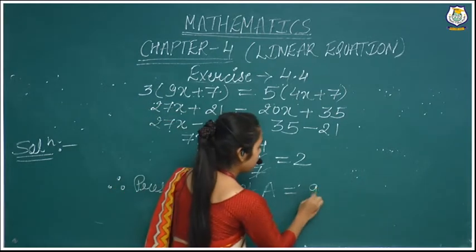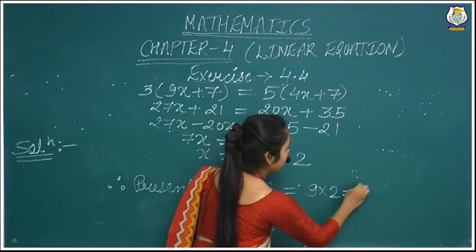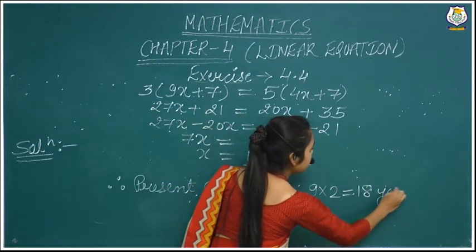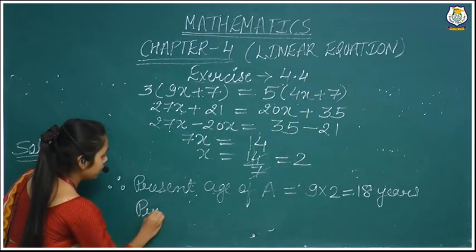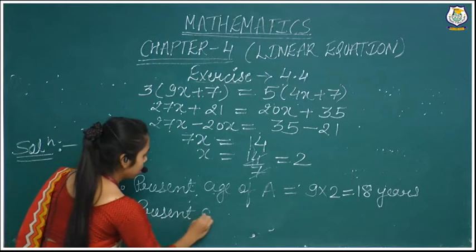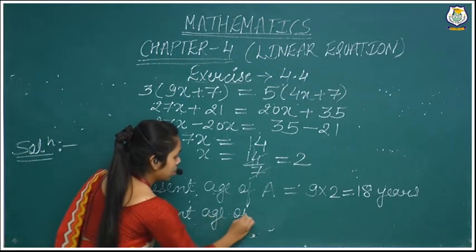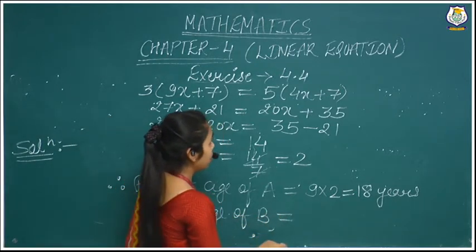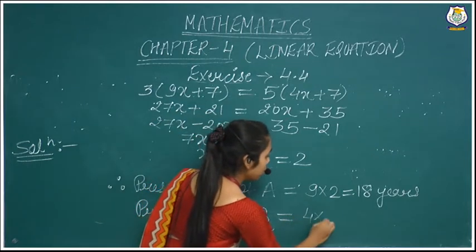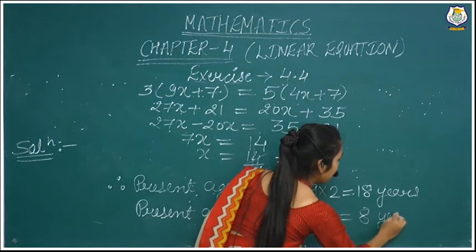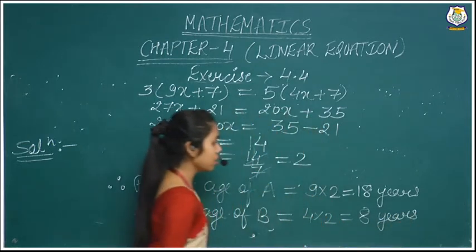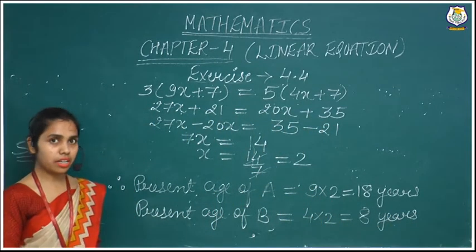So 9 multiplied by 2 is 18 years, and the present age of B is 4 multiplied by 2, which is 8 years. So here we have found the present ages of A and B.